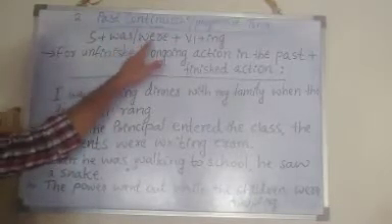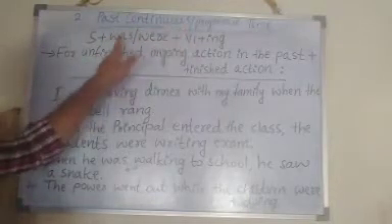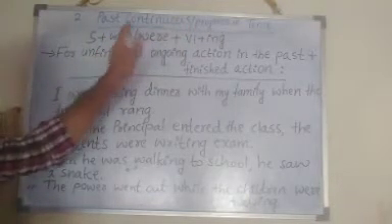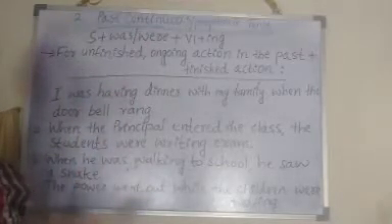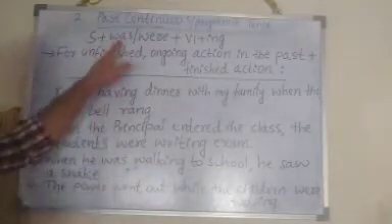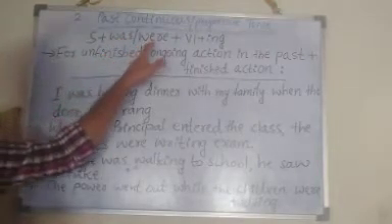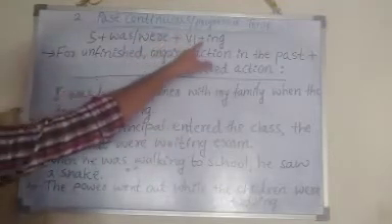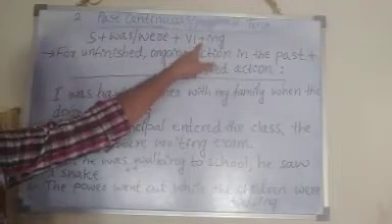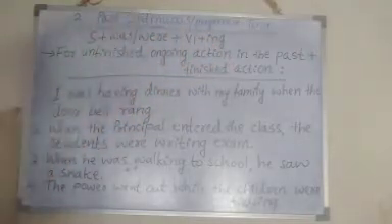These are two auxiliary verbs we have to use in past continuous tense, and these are the past form of is and are. Was is the past form of is, were is the past form of are. Then plus V1 plus ing form, that means present participle, that you have to use in past continuous tense.